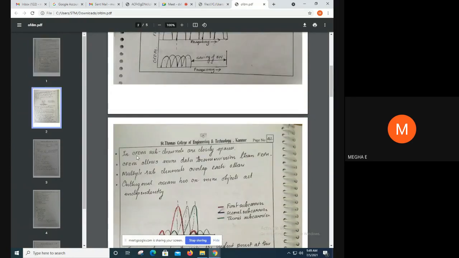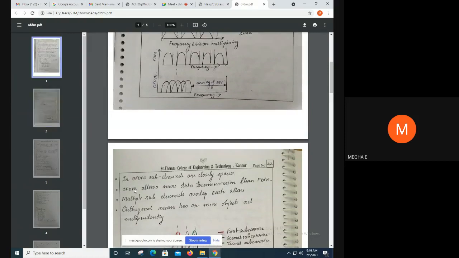In OFDM, subcarriers are closely spaced compared to FDM, so OFDM can send more data or more information than FDM.